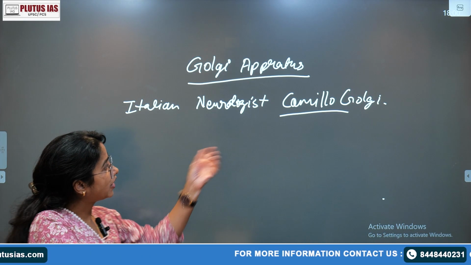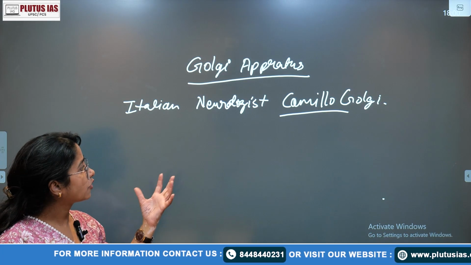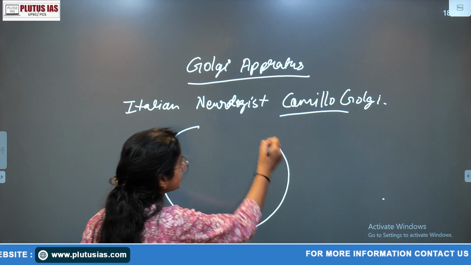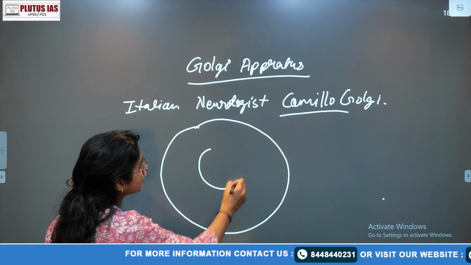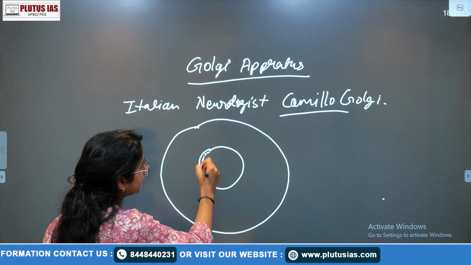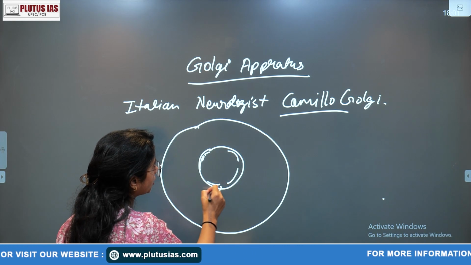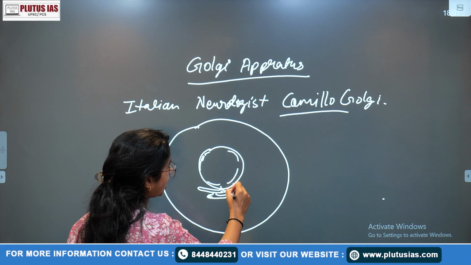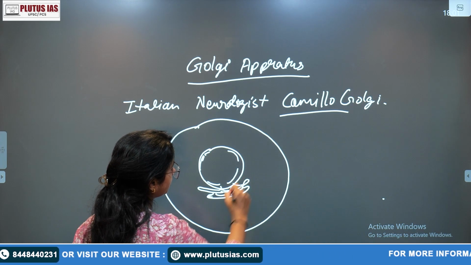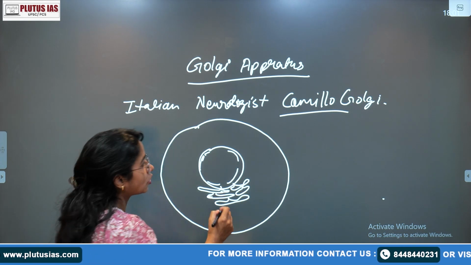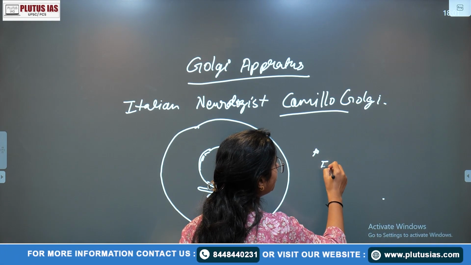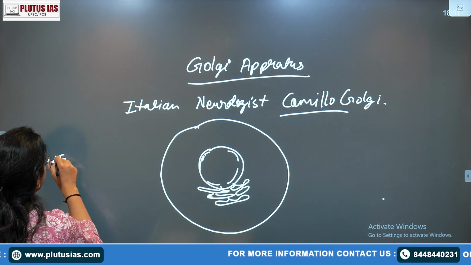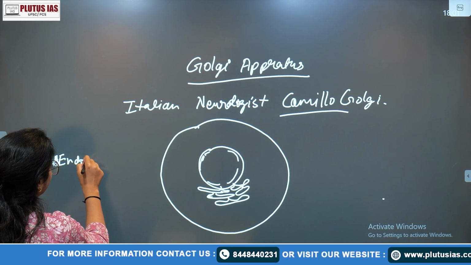When you talk about the Golgi apparatus in a specific cell, this is your cell. What is the location of the Golgi apparatus? Yesterday we talked about the location of the ER, which is associated with the outer membrane of the nucleus. There is a concept known as the endomembrane system. In some other lecture I'll discuss that.